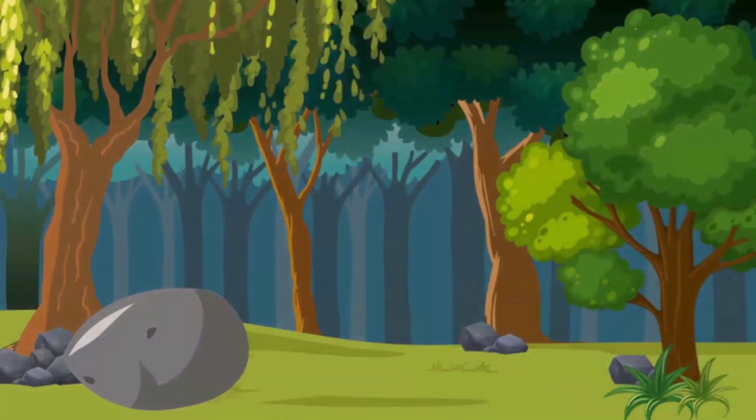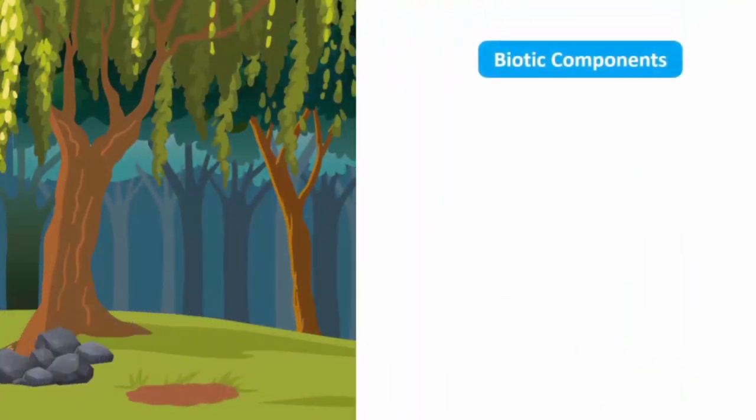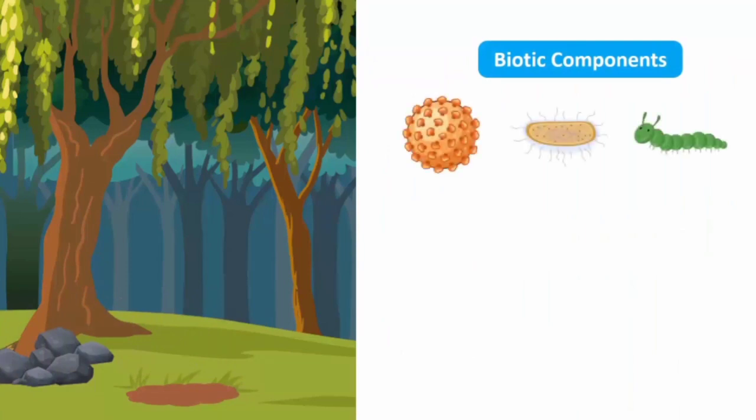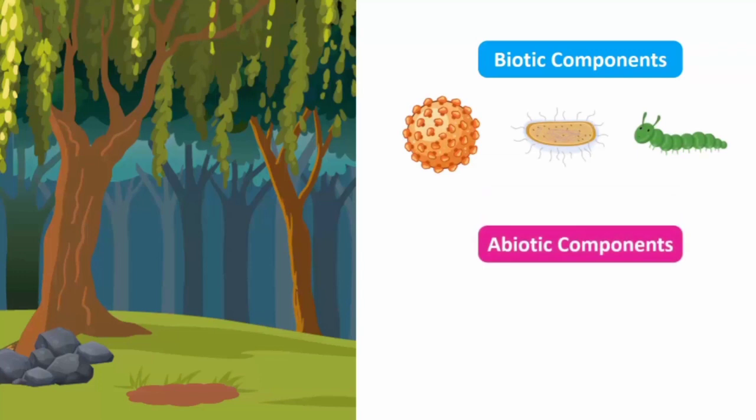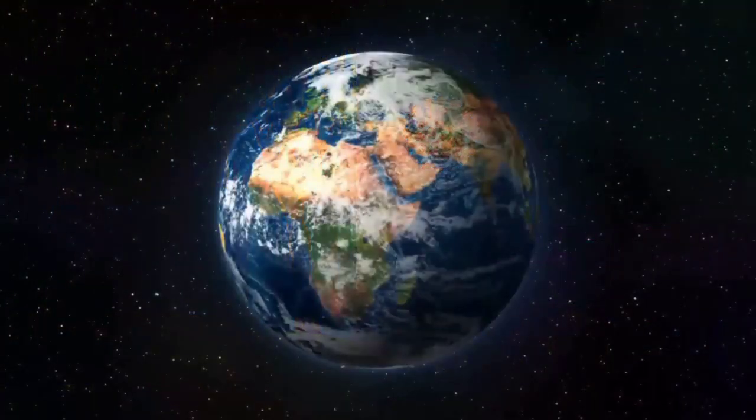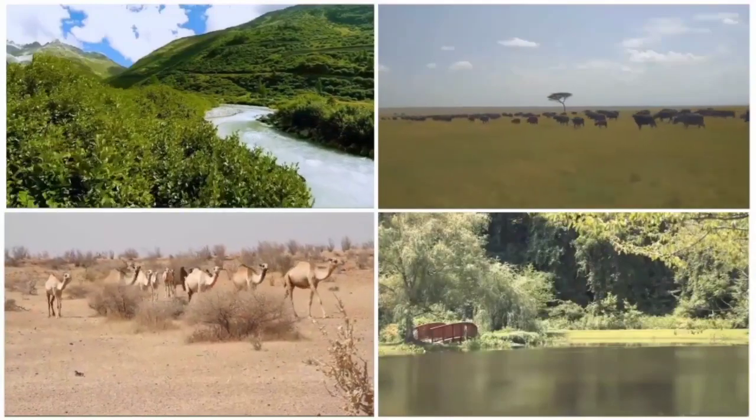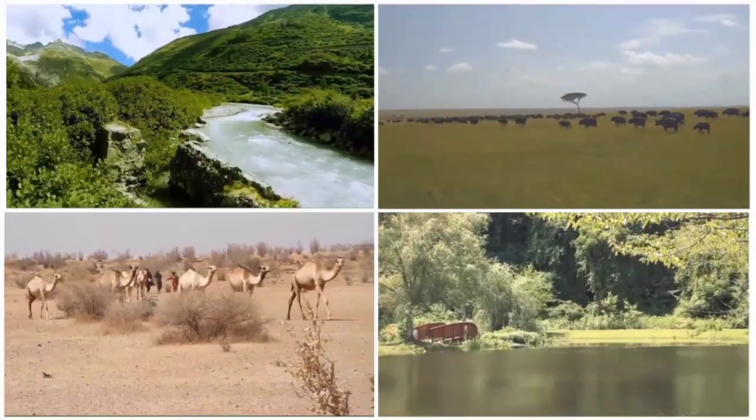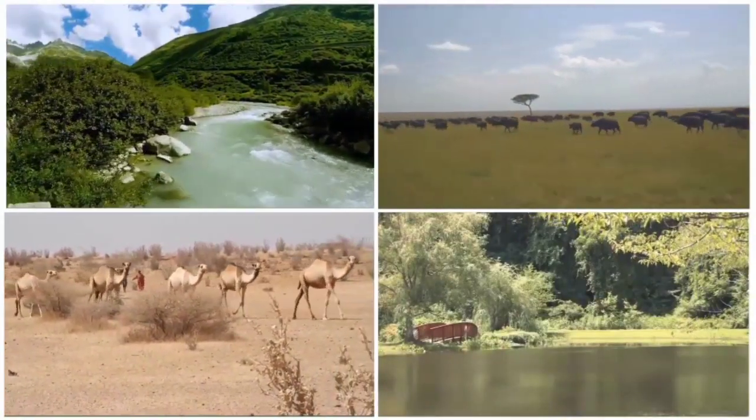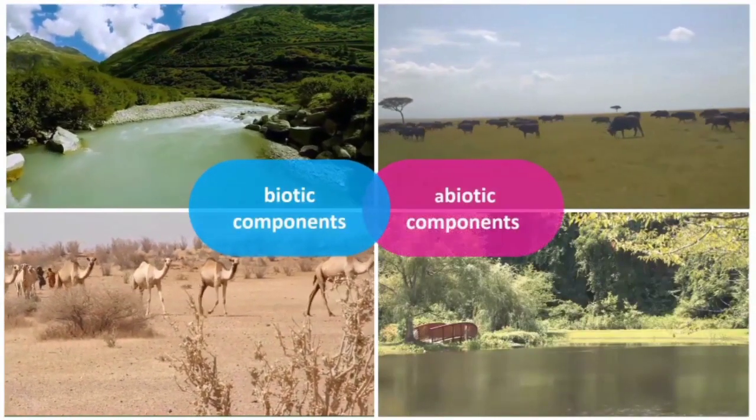An ecosystem can be small, such as the area under a rock. Here you will find biotic components like microorganisms and insects, and abiotic components like soil, nutrients, and air. An ecosystem can also be as big as our planet Earth. Although different ecosystems may have similarities and differences from one another, they all contain biotic and abiotic components.